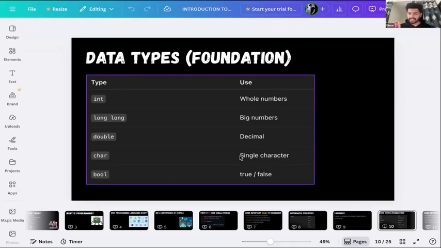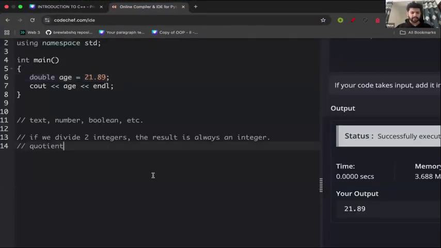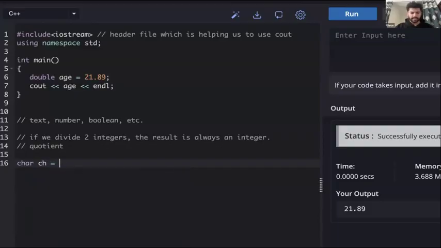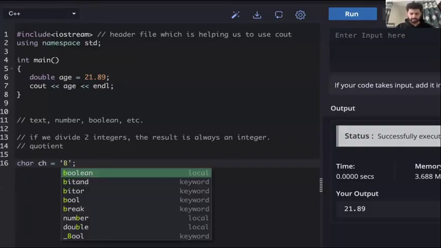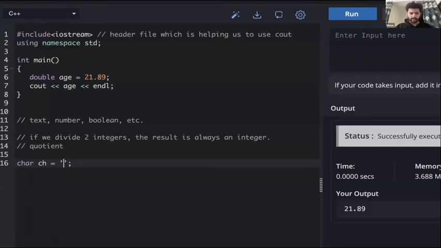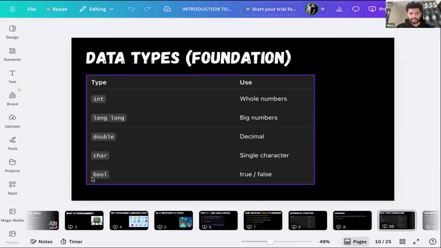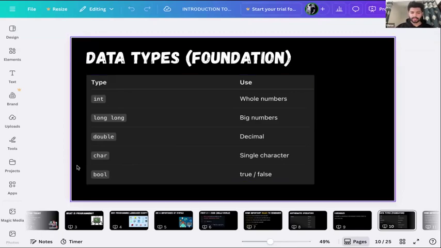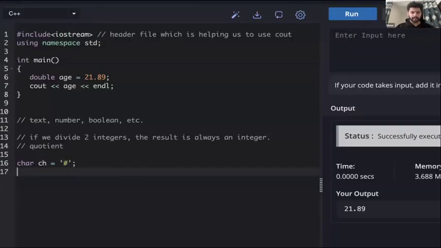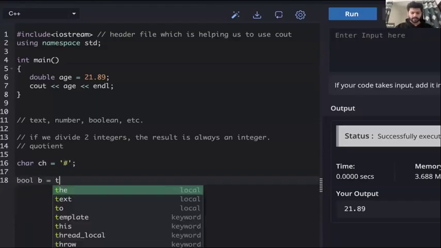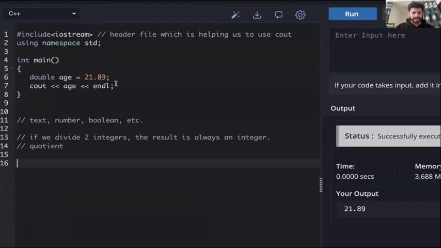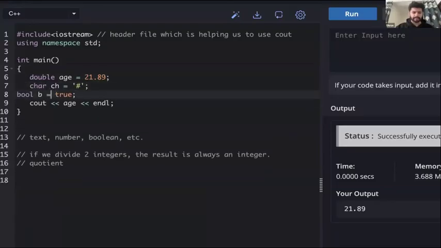Character is used to store just a single character. So if I just want to store this A, or this B, or this Z, or at the rate, or this hash, anything, a single character, for that we have the char type. Then we have bool. What is bool? It is true or false. So if you want to store true or false values, you should use bool. Let's say bool b equal to true. That's how we can create variables of different types.